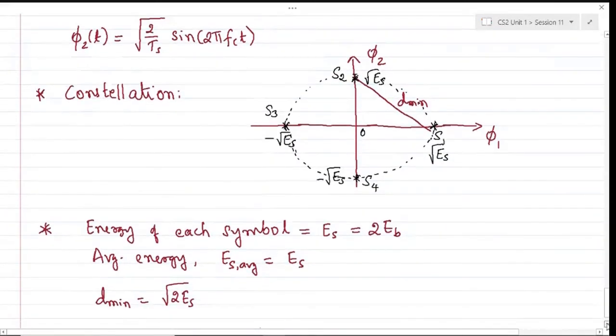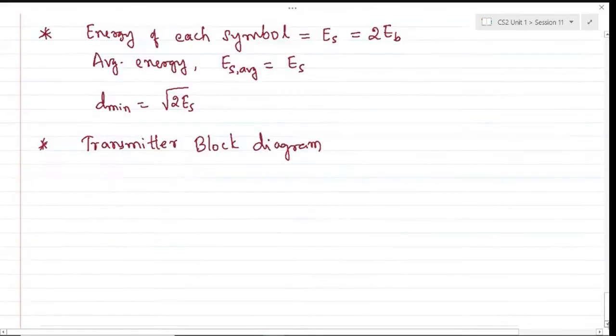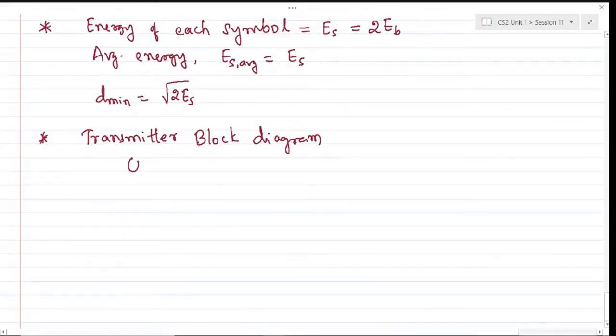The transmitter block diagram for QPSK, as you may predict, is a combination of two BPSK schemes, correct? Two BPSK can be clubbed together to form QPSK, because BPSK maps individual bits, so you take two bits at a time and map them into a symbol.